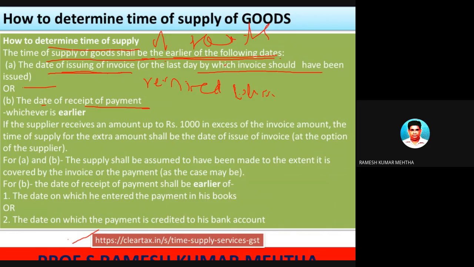So this is also clear. Now there are some more points.